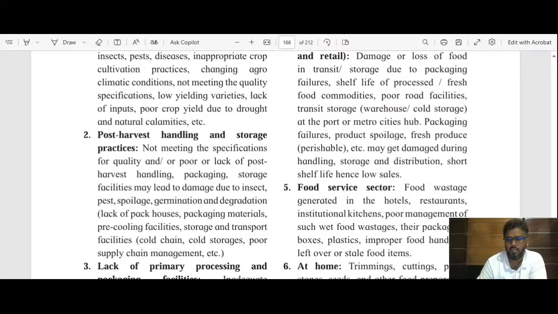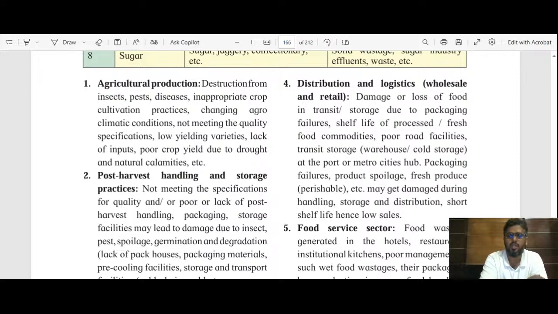Okay, next, distribution and logistics. Distribution and logistics means what? Again, the transportation of all these commodities, all these products from one place to another, and storage. So during this transportation, that is the logistics, a huge quantity of food is wasted.